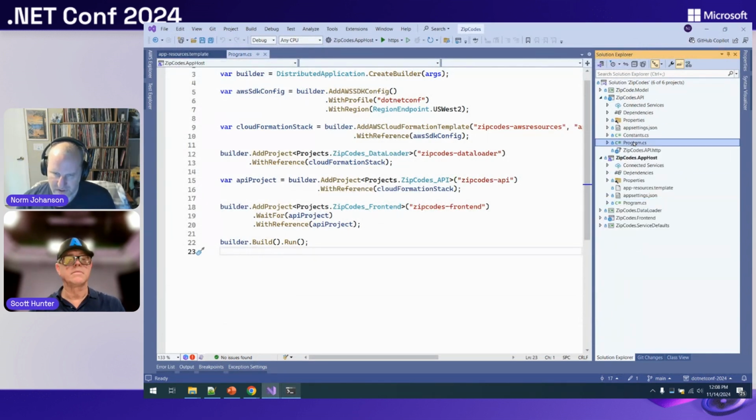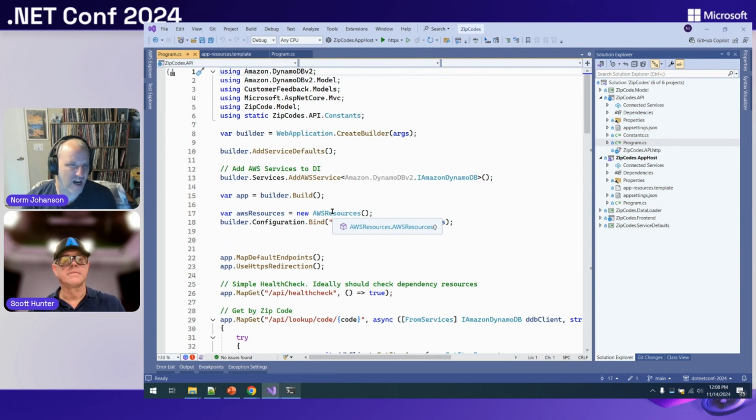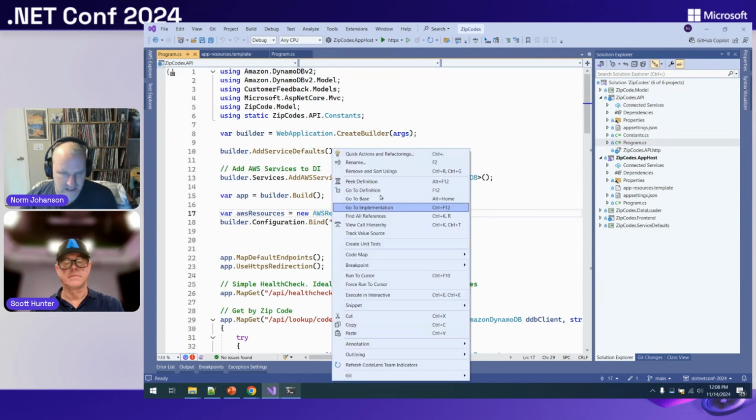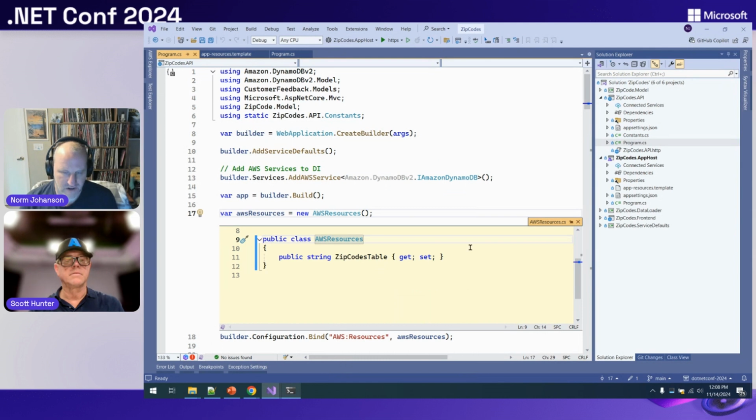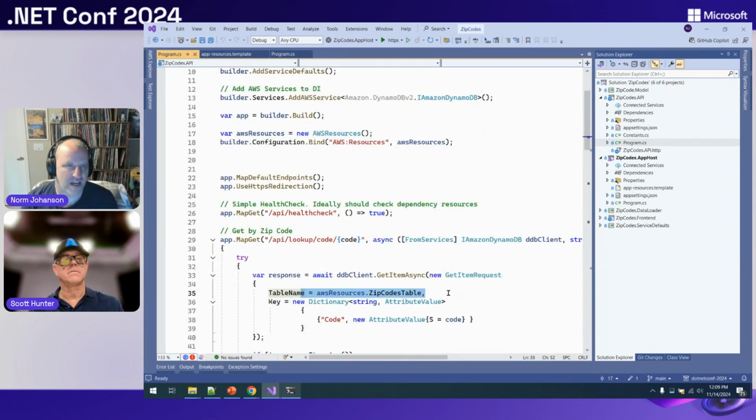So in my App Host, the pattern I've been following is that I create a class that represents all those AWS resources, essentially all those output parameters. In this case that's just the table that I just created. And then I bind that in the configuration to go get that. By default, we put all of the configuration in the AWS resources section. You can change that to whatever you want. When you add it with reference, you can say, I want it to go under the Scott resources, whatever you want. Once I have that, I can now just access my tables there. So that's how we glue the provisioning to our application code.